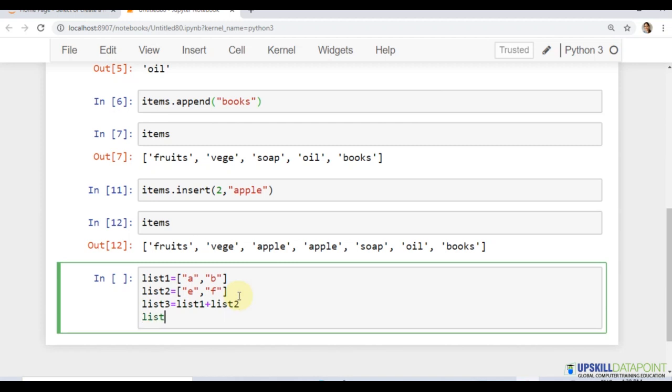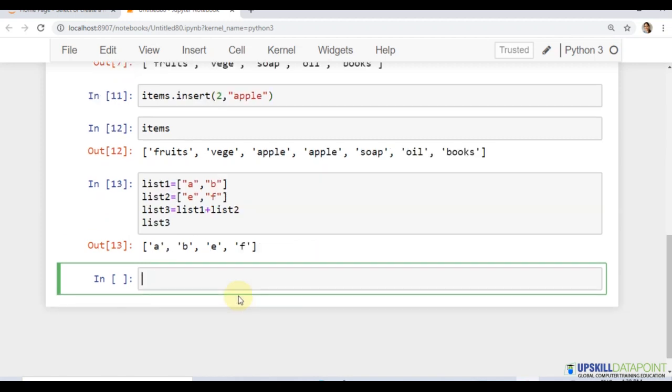So here we can print the value of list 3. Basically this plus sign will concatenate or join the values of both the lists. If we want to find out the length of the list, we can use the len function and pass the name of the list.